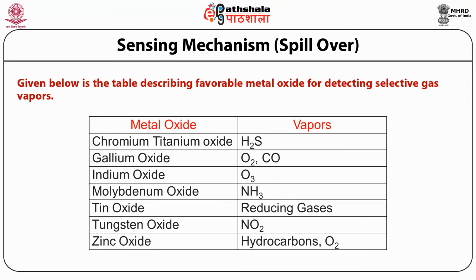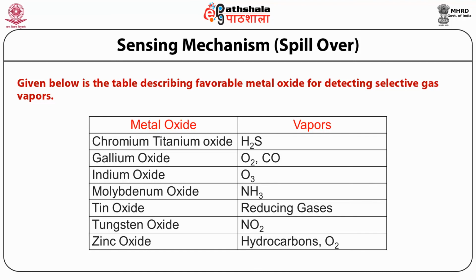So in the end, we have a table describing the favorable metal oxides for detecting selective gas vapors. This table summarizes the various metal oxides that can be used for the sensing of the suitable or selective gas vapors. Some of them are chromium titanium oxide for the detection of H2S gas, that is hydrogen sulfide. Then gallium oxide detects or senses oxygen or carbon monoxide gas. Indium oxide is useful for sensing of ozone. Molybdenum oxide senses the ammonia gas.